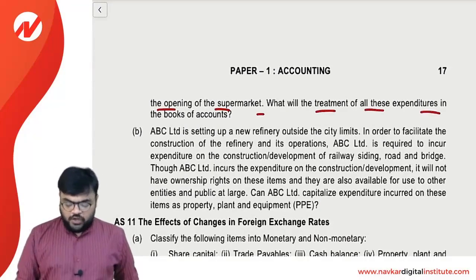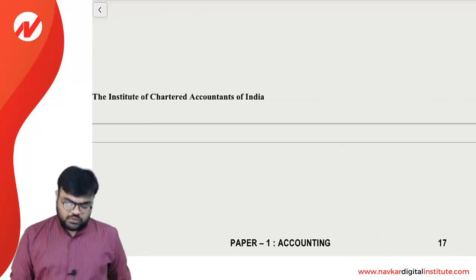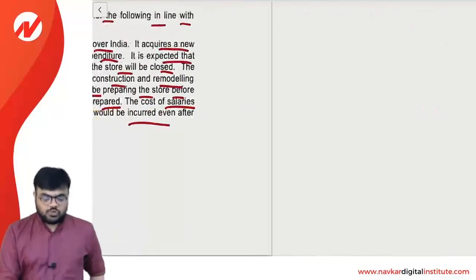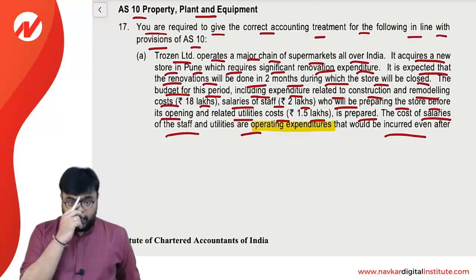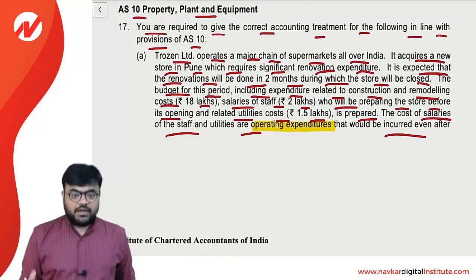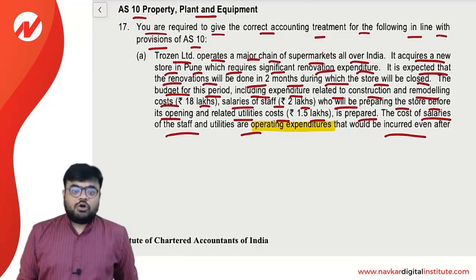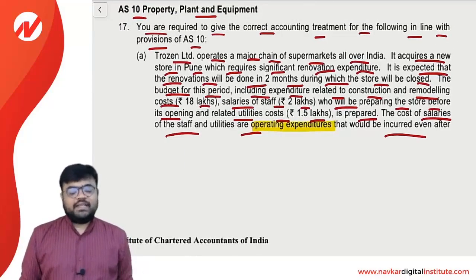What will be the treatment of all this expenditure in the books of accounts? There is a company named Trojan Limited. Trojan Limited is acquiring one supermarket in Pune and now they are renovating it. And for the redevelopment cost, the amount is 18 lakh, but at that time you have to